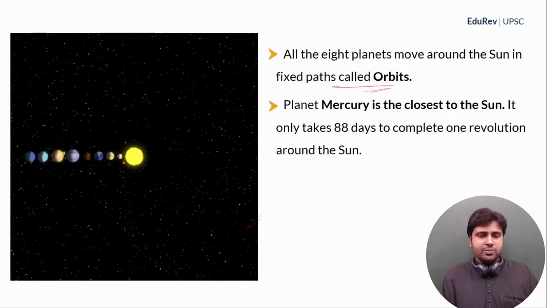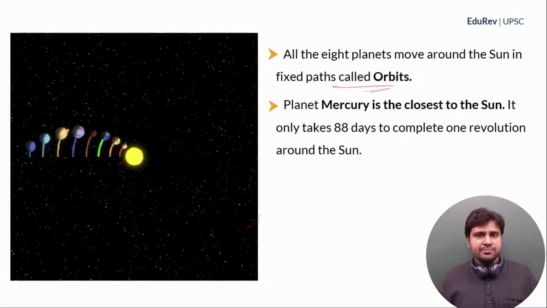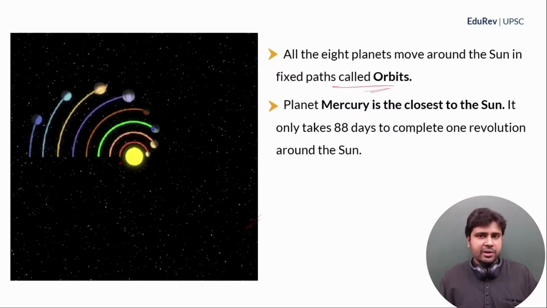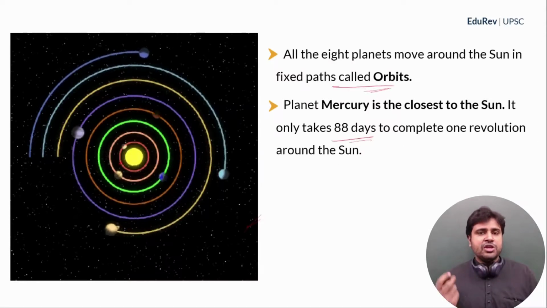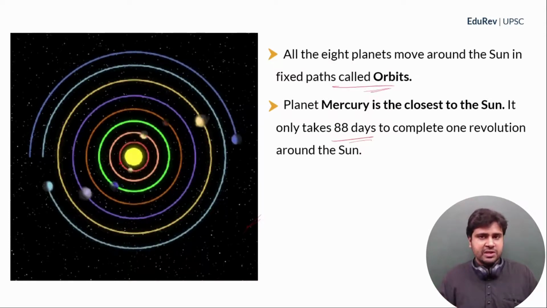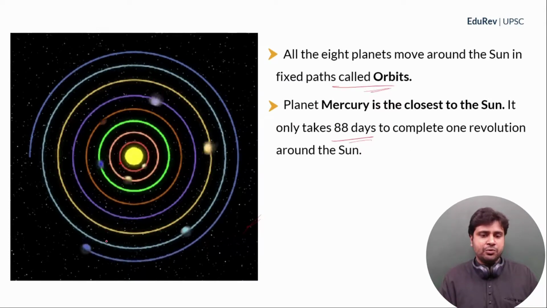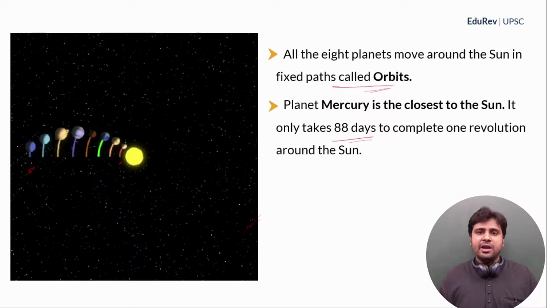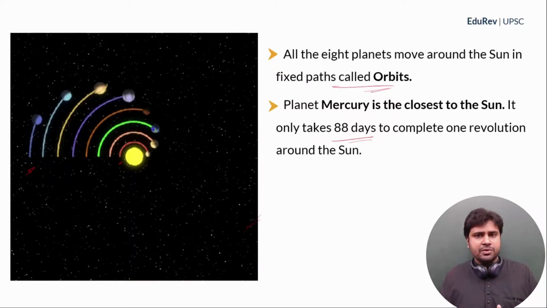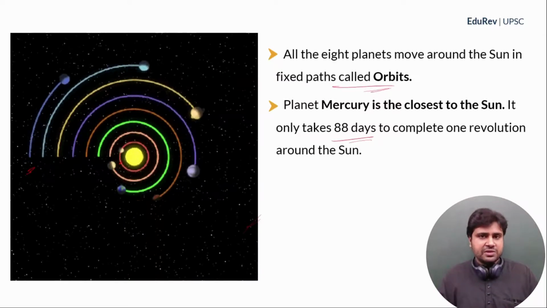Now, Mercury, which is the closest planet to the sun, moves around the sun very quickly. It only takes 88 days to finish one revolution around the sun. But look at Neptune, the farthest planet from the sun. Neptune takes a lot of time to finish one revolution around the sun.